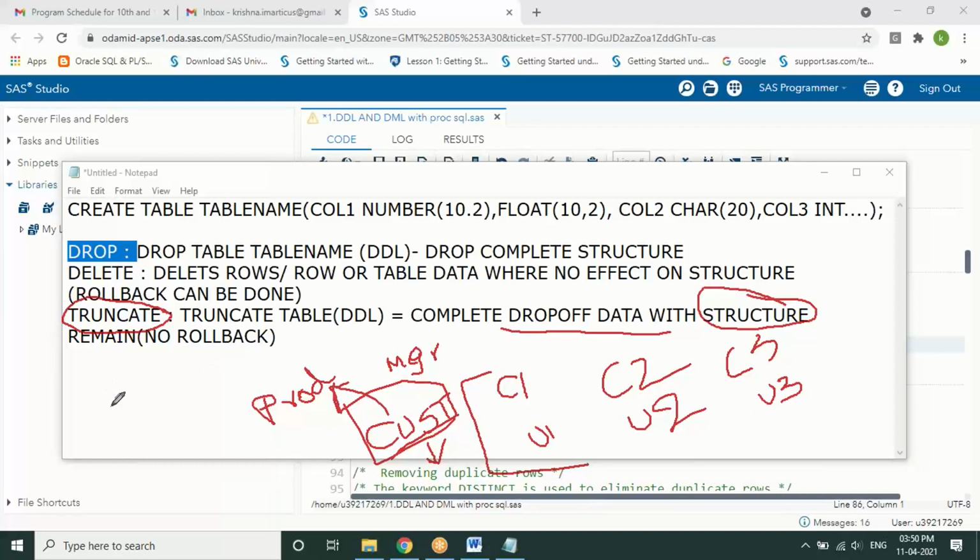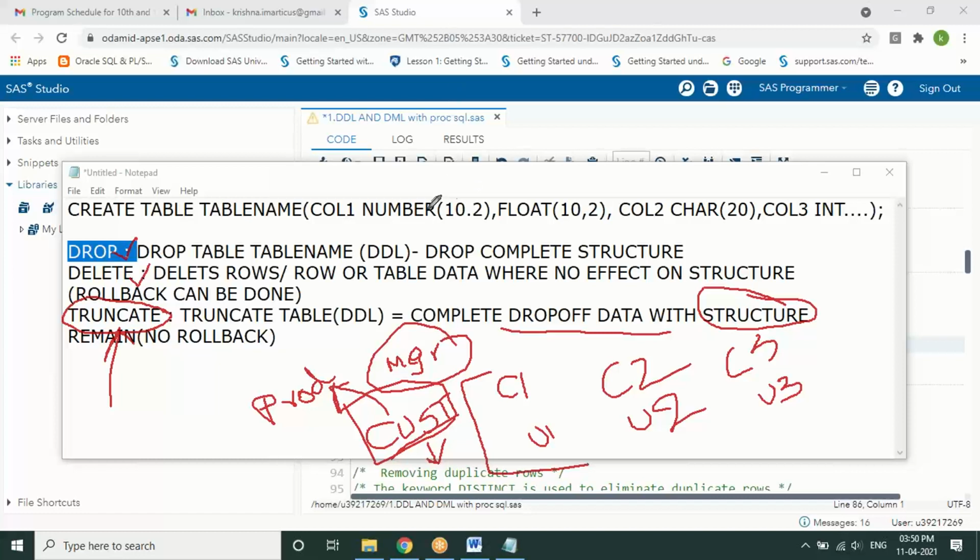So we use truncate rather than drop or delete. This is specifically used at a higher level, by an administrator, and is not a common statement to be used by anyone else. That's the reason we have these three statements, which work almost very similarly, with these differences between them.